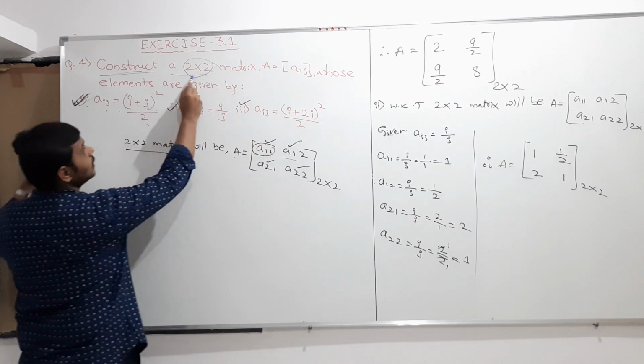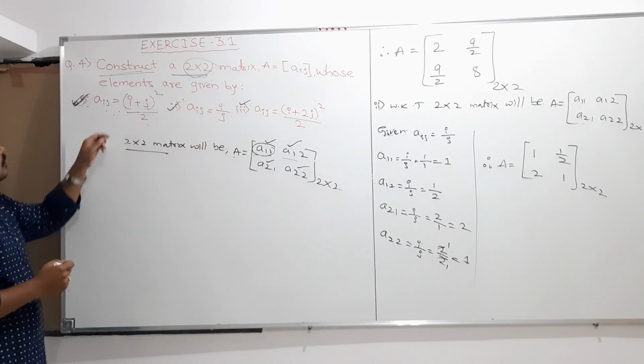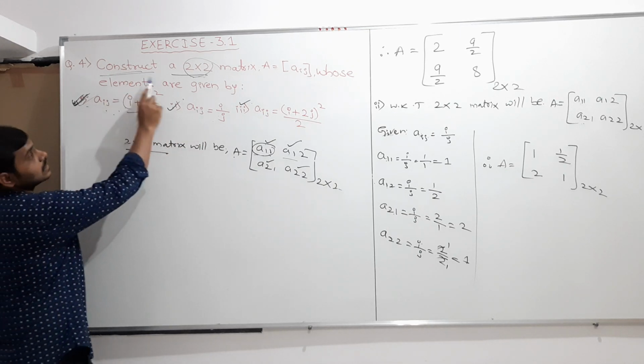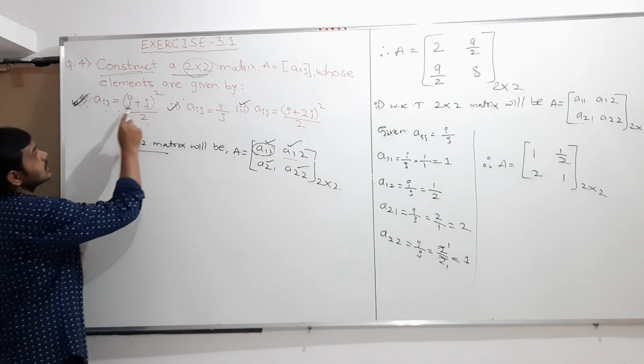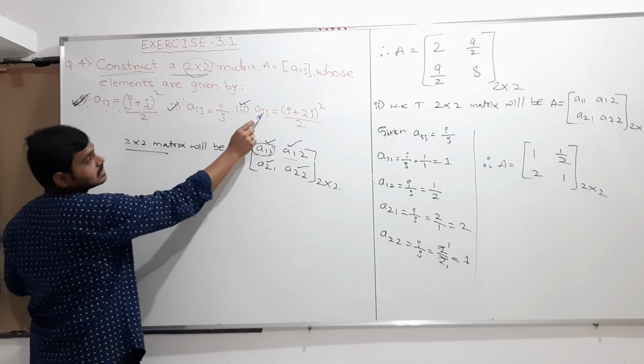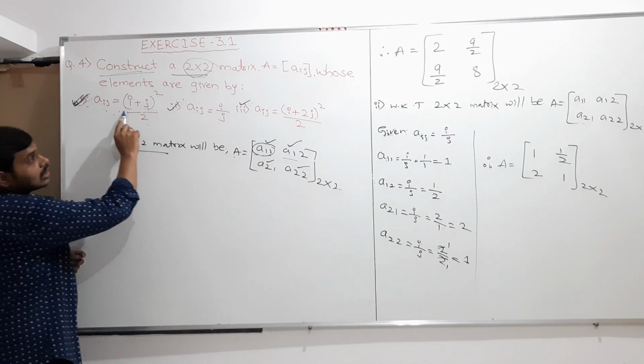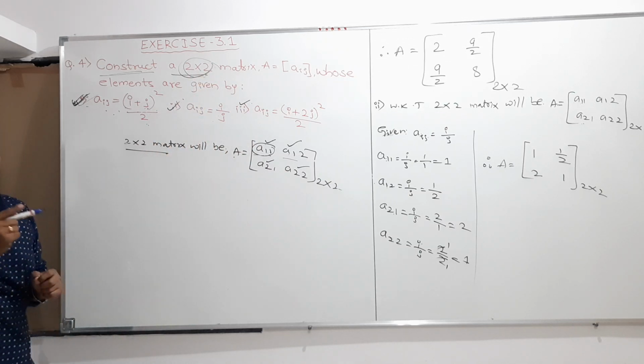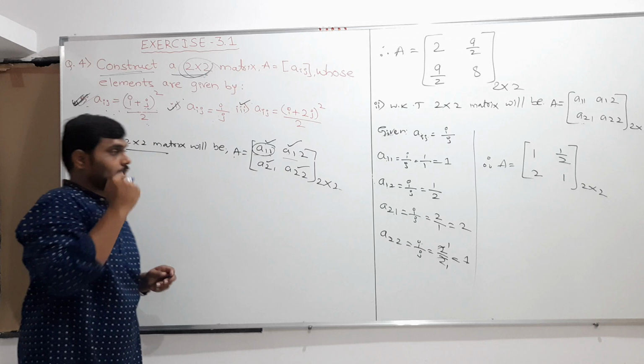This is also of order 2 cross 2. So please remember, whatever I am constructing, all these are under the same heading, that is, construct a 2 cross 2 matrix whose elements are given by a formula. Only the elements are different. So for all these 3 questions, the matrix we are constructing should be of order 2 cross 2 only.